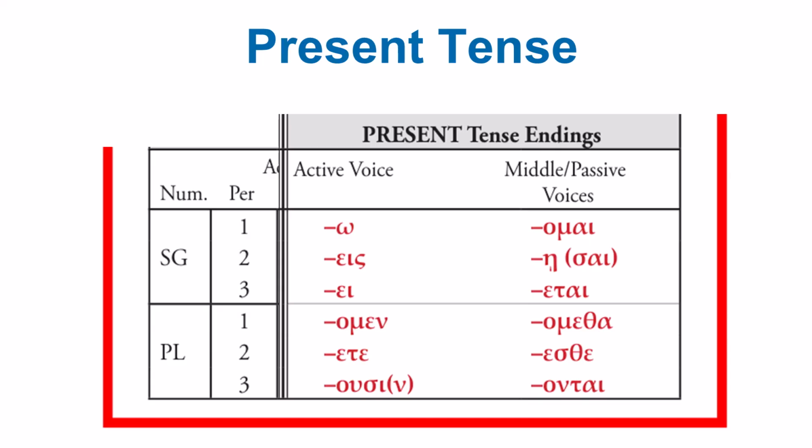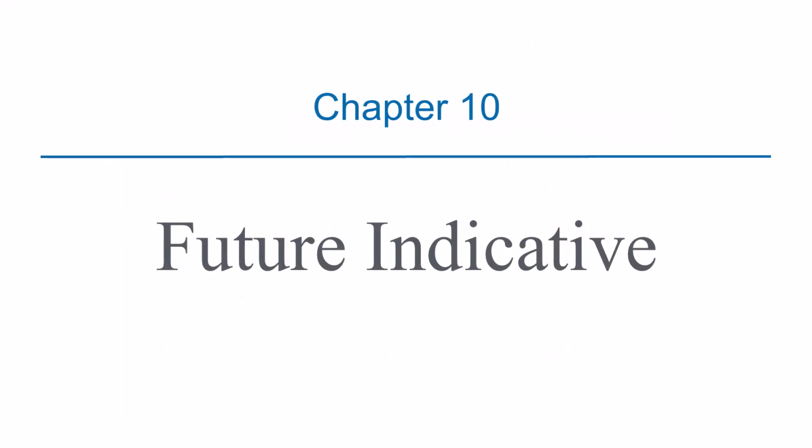Again, this is where the future tense is built from, because if you remember, we said that all primary tenses have the same endings. And so the present tense and the future tense have the same endings. They are built from the same endings. And so if you know the paradigm for the present tense, you already know the paradigm for the future tense, because they are built from the primary endings. And so it's very important for you to get conversant with the endings, because they will help you to appreciate the future tense. In chapter 10, we are looking at the future tense in the indicative mood.